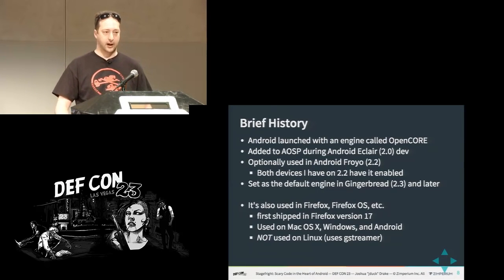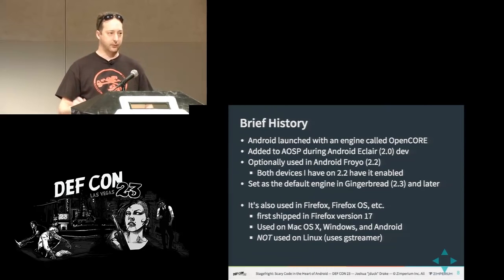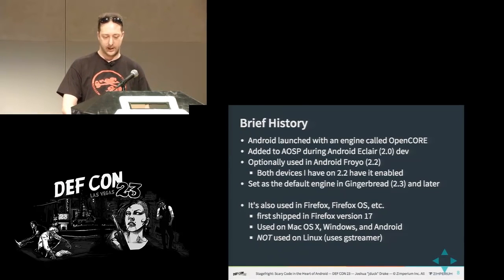In 2.2, they made it optional to use, with a setting you could set in the system properties. But all the devices I had with 2.2, which isn't very many, had it enabled by default, so I just assumed everyone would do that. That's a pretty good assumption, I think. I also saw some forum posts where everyone was saying, oh, we need to enable Stagefright because it's fast and OpenCore is slow and sucks.